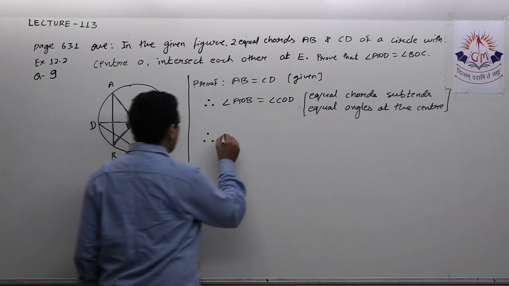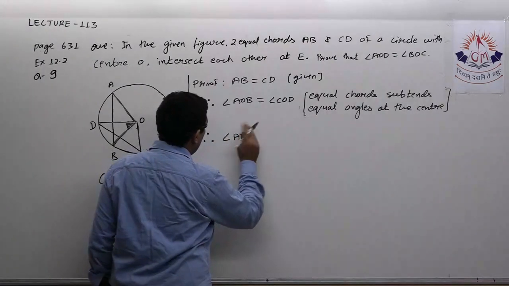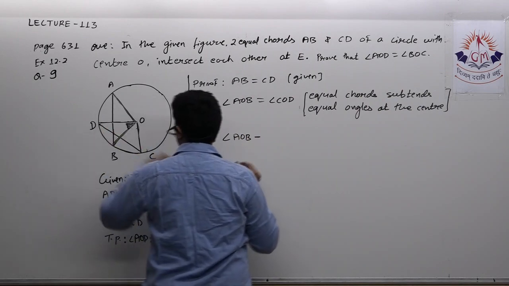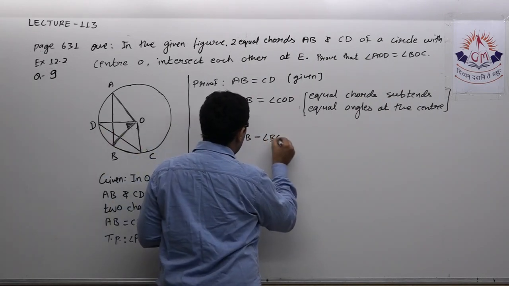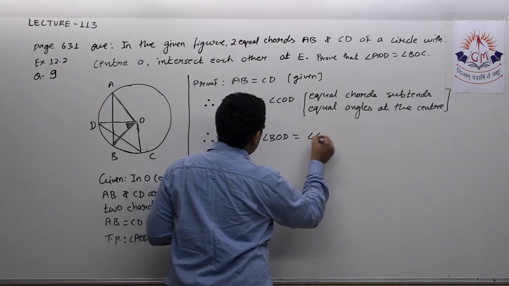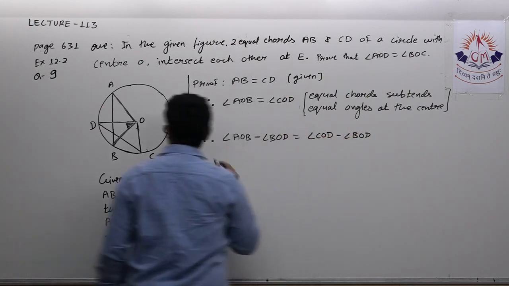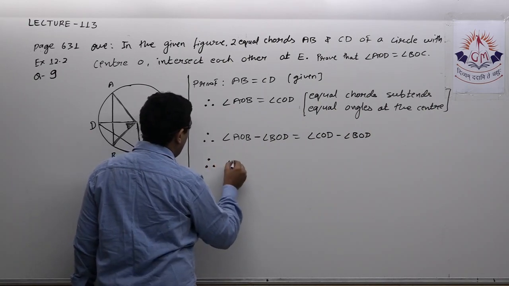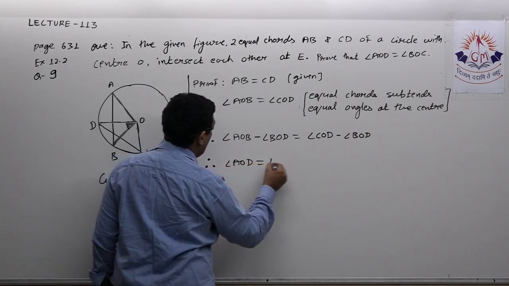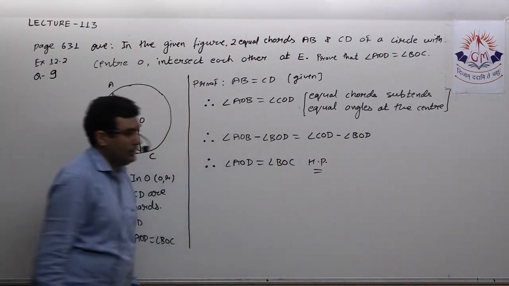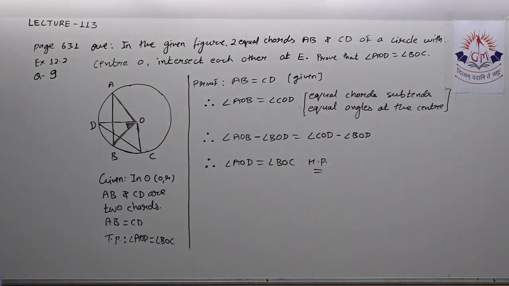So simply, next line, I write angle AOB minus angle BOD is equal to angle COD minus angle BOD. That gives you the required result, that is angle AOD is equal to angle BOC, hence proved. So please note it down.